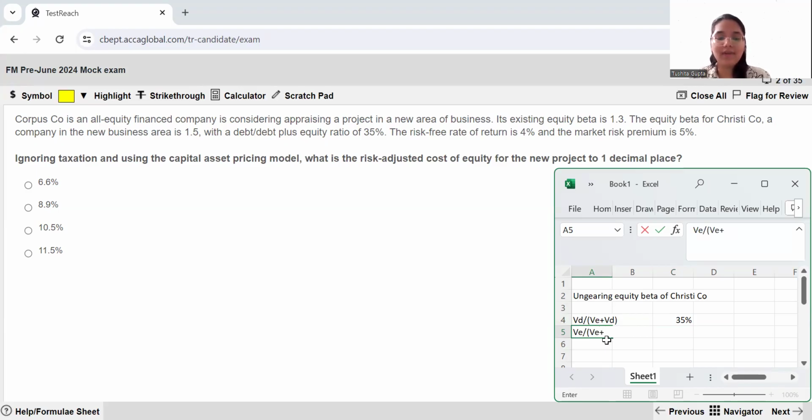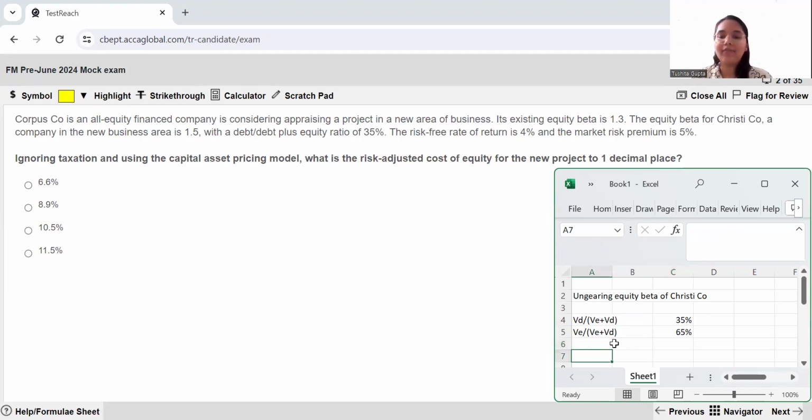So therefore, if you take value of equity in the numerator, equity is going to be value of equity plus value of debt. This value is going to give you 65%. Simple, if debt is 35, then equity is going to be 65. This is how you arrive at the proportions which are there for debt and equity.